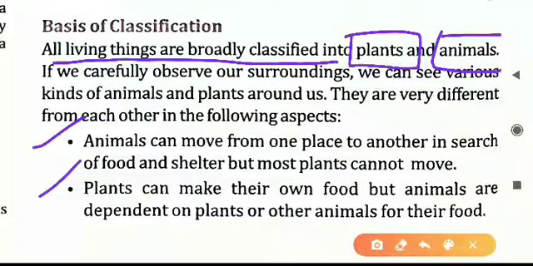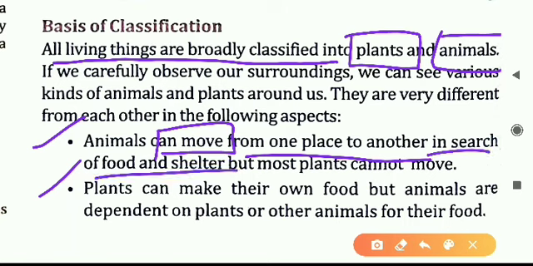First is animals. You can see animals can move from one place to another. All the animals can move from one place to another, and what are they moving for? In search of food and shelter. This kind of feature, that is movement, is not observed in plants. Only the animals can move, plants cannot move. So this is the basis of difference. This shows the difference between the plants as well as the animals. Animals can move, plants cannot move.